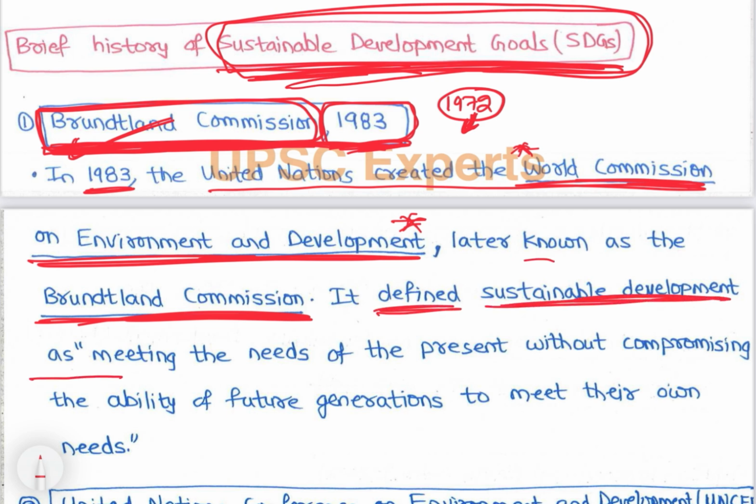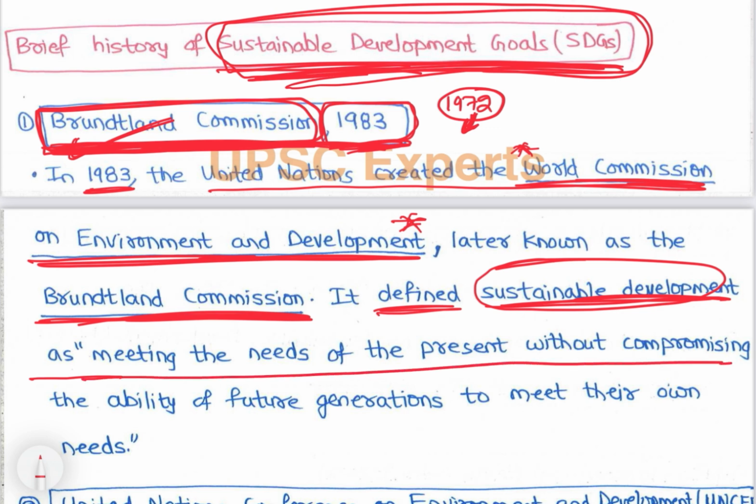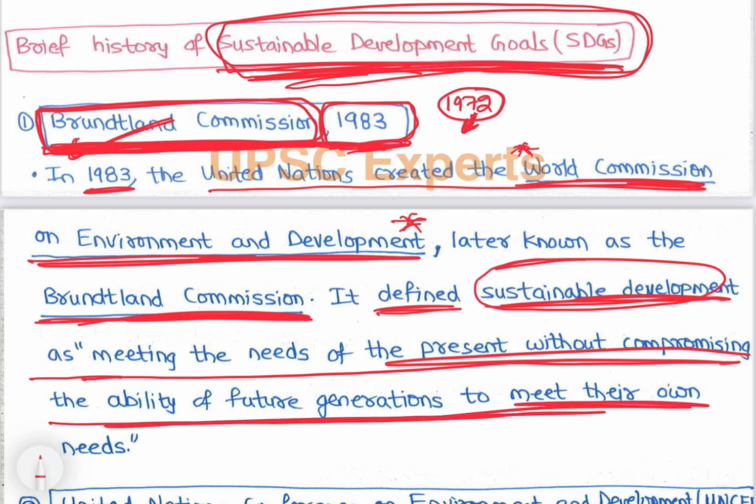For the first time sustainable development को define किया, that is meeting the needs of the present generation without compromising the ability of future generations to meet their own needs. Right? So sustainable development is meeting the needs of present generation without compromising the ability of future generations to meet their own needs. Right? So Brundtland Commission. सो पहली बार सस्टेनेबल डेवलपमेंट को define किया.